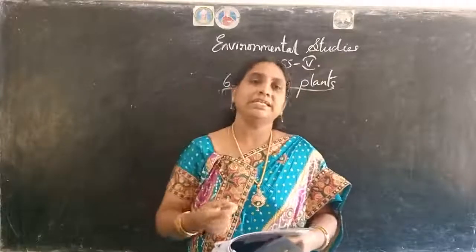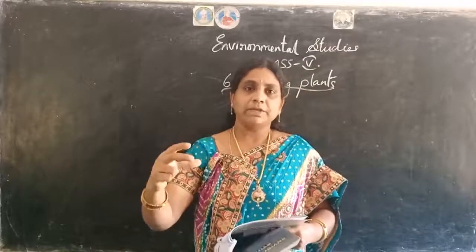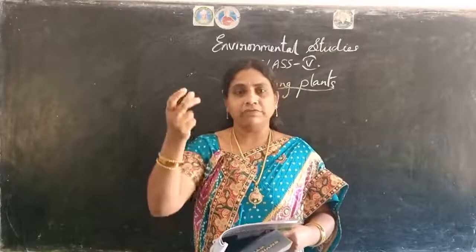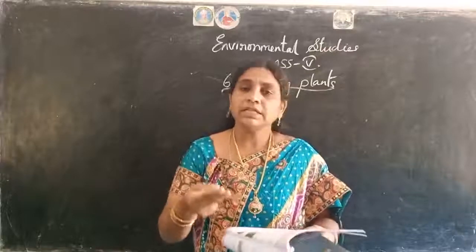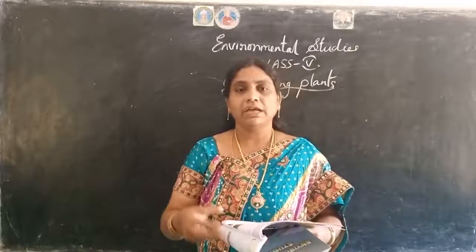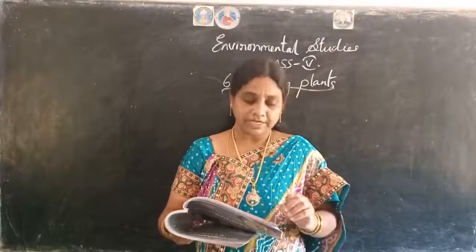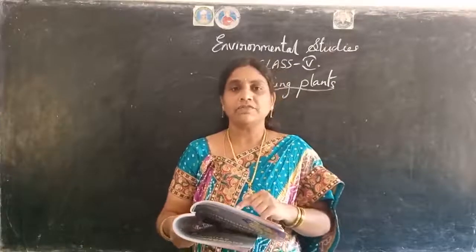Actually, from where will we get the seed? First of all, from the fruit we will get the seed. Take a mango, for example: first we plant the seed, and then it becomes a fruit again. So here are some examples of plants that come from seeds. See, mango, rice, beans and wheat grow from seeds. All these grow from the seeds.